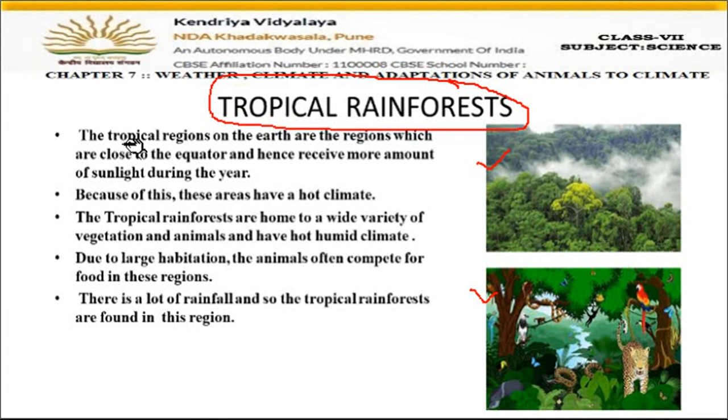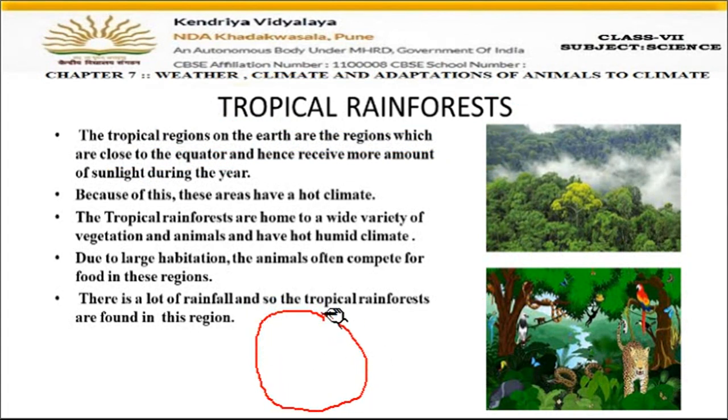So the tropical regions on the earth are the regions which are close to the equator. Why are we calling them tropical rainforest, right? So see, suppose this is earth, so there is an imaginary line in the center. This is known as the equator. And this equator receives complete sunlight throughout the year. Okay, full sunlight it receives throughout the year.